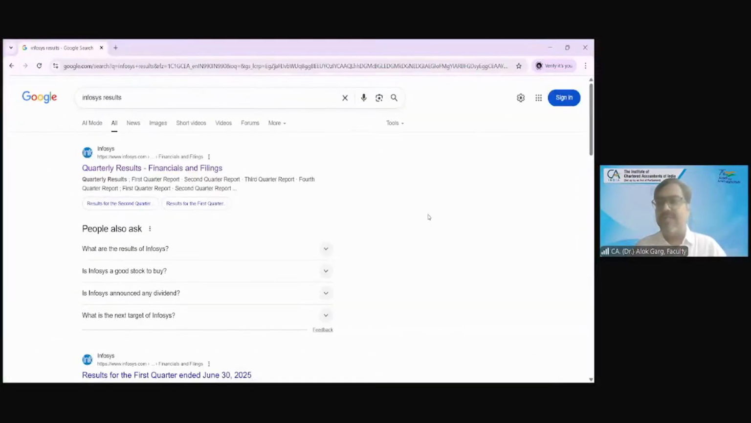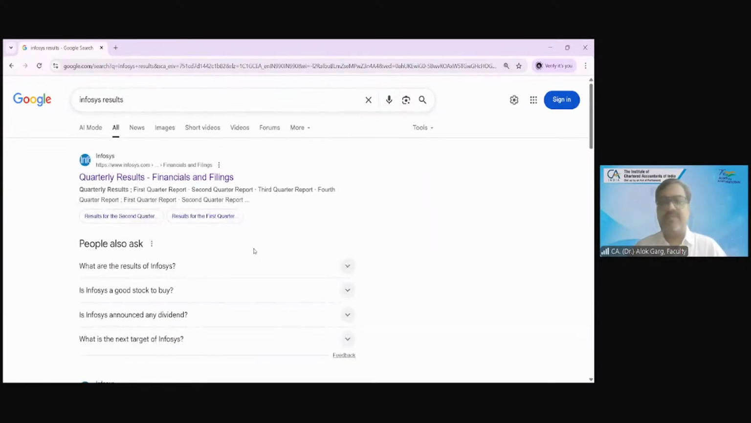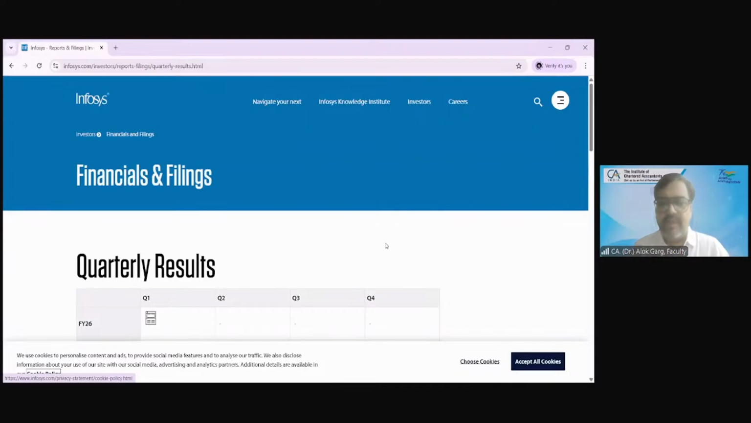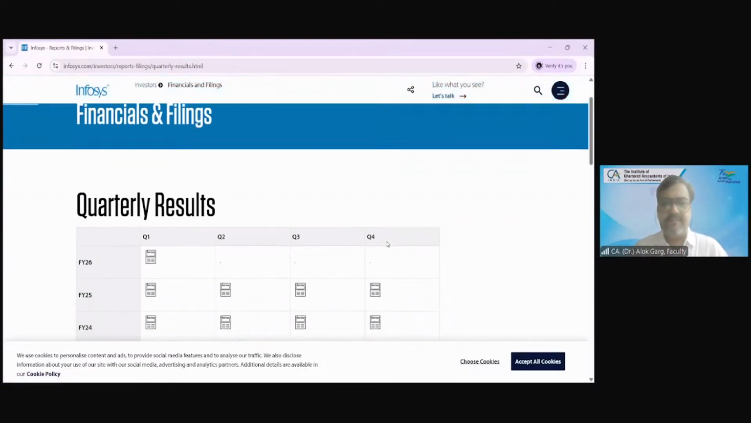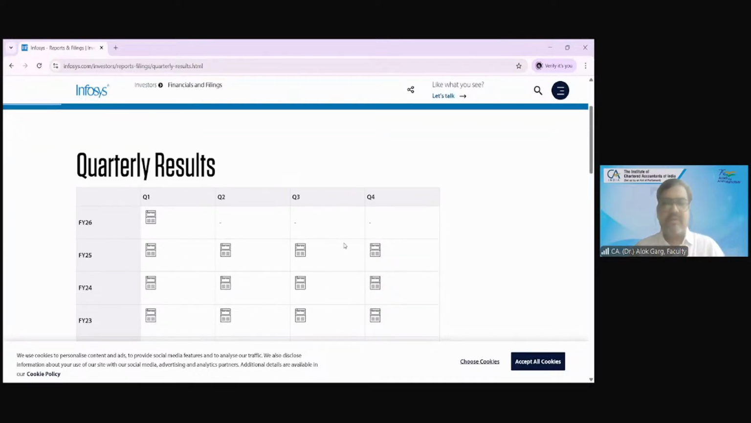So first of all, let me take you to the real life example. I hope this Google search is visible to all of you. What I have typed is Infosys results. Let me go to the quarterly results. Can you see the Infosys website? So let me take you to the quarter 2, September 24 results.